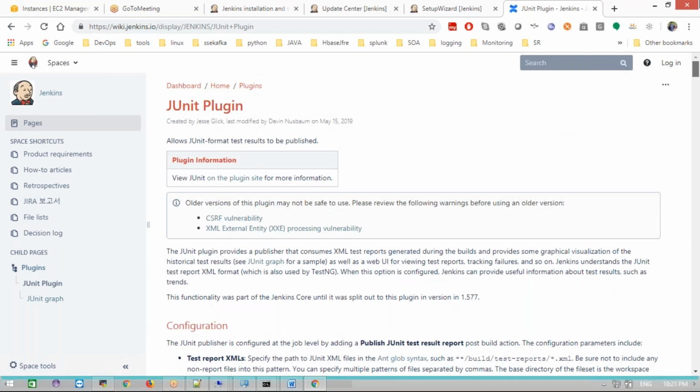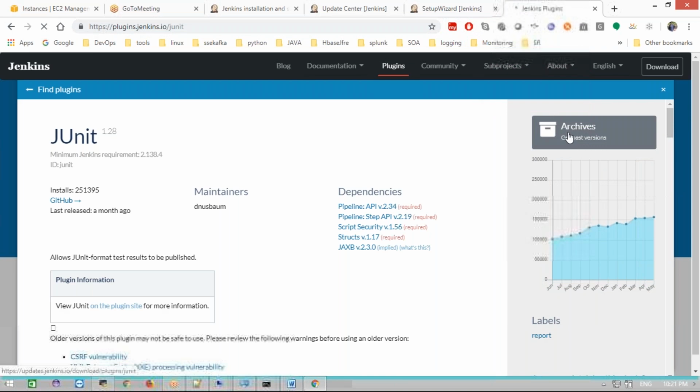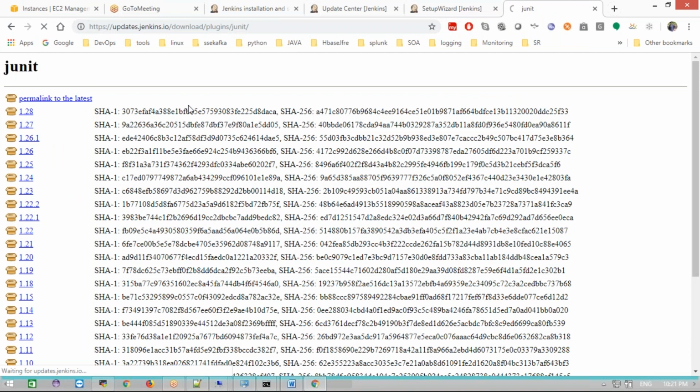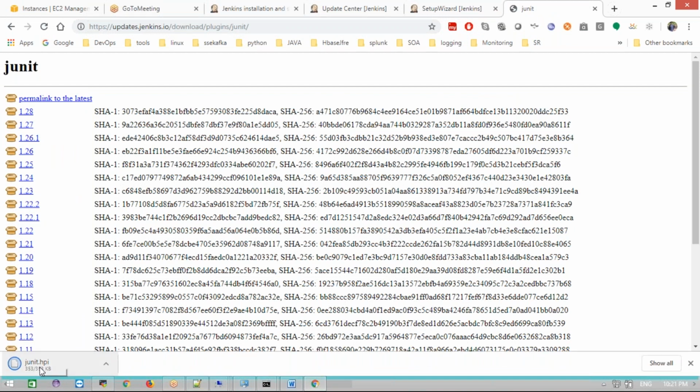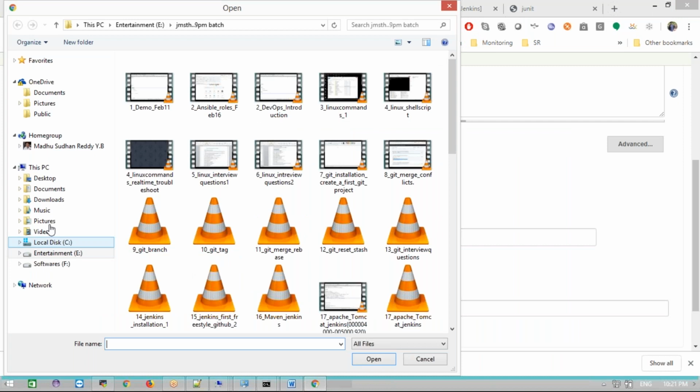Actually it's not there. Where do we need to go? They changed it to the plugin information. We need to click this. Go to this website, they changed that. Now we can download it from here. Download the plugin, and see, the plugin file is an HPI file. Now go there and we can upload this HPI file through the Jenkins UI. Whatever we download, we can go there and upload that HPI file.